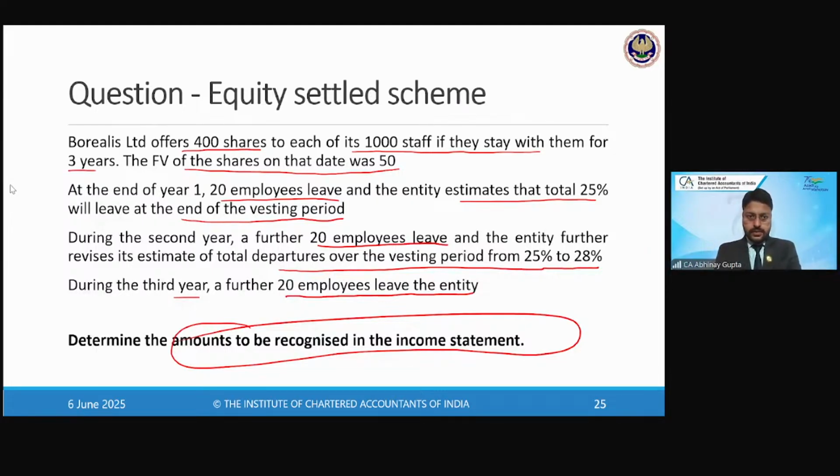I don't think the calculation should take so much time, unless you do not have a calculator handy with you.